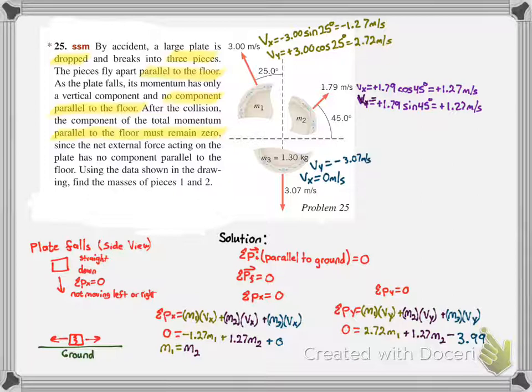Since mass 1 and mass 2 are the same value, we can add those components and we get 3.99m, minus 3.99, is equal to 0. That means m is equal to 1 kilogram, which is the mass of both piece 1 and piece 2. So the mass of piece 1 and piece 2 is 1 kilogram each.